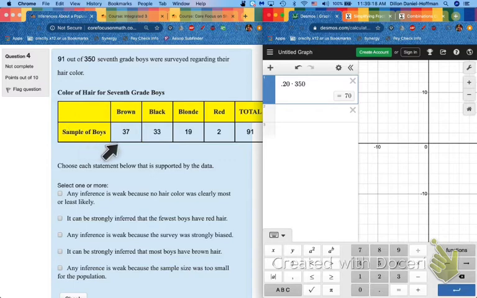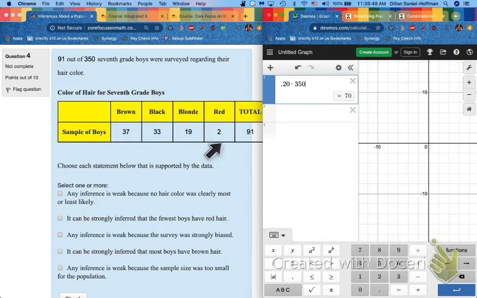Notice that even though brown hair is the most, it's only the most by 4. So if I ask the remaining group, 350 minus 91 would be what? The remaining 259 people? Easily, this gap can be made up, and maybe black hair is the most. Or maybe even blonde, although probably not. They're falling pretty far behind. I cannot strongly infer that the most have brown hair, even though they technically do in this, because it is so close to black hair.